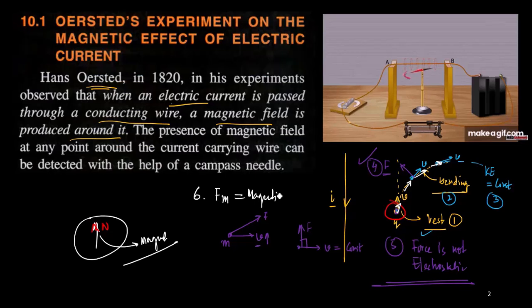What is the final conclusion? The final conclusion is that whenever a current carrying wire is there, there is a deflection shown by a magnetic needle.